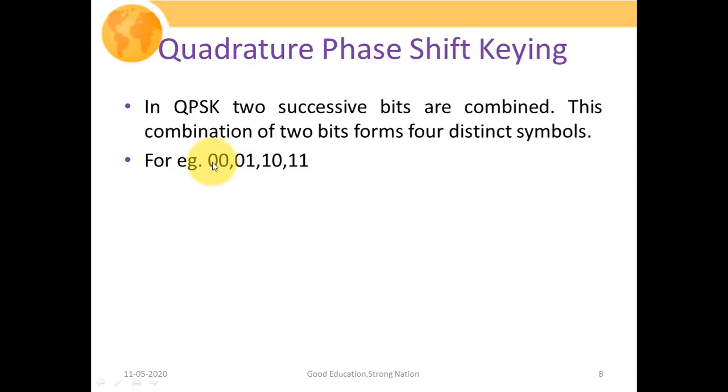That means we are combining these two bits as one symbol, these two bits as a second symbol, these two bits as a third symbol, and these two bits as a fourth symbol. So instead of transmitting our information as 0 and 1, we are transmitting our information in terms of these symbols only.